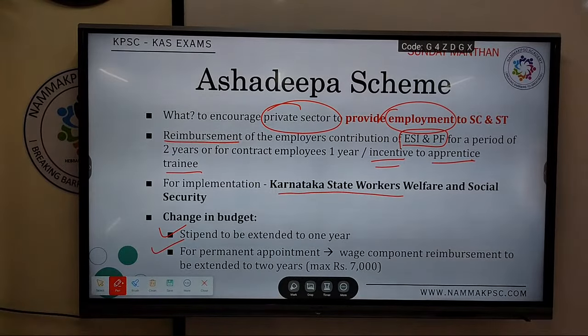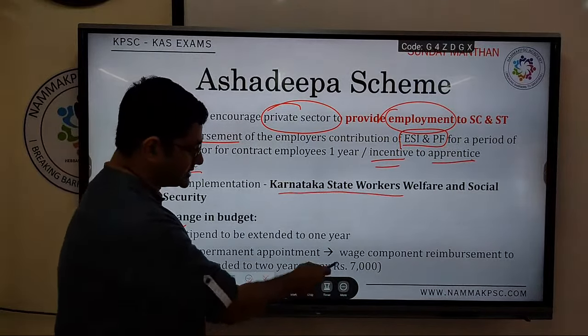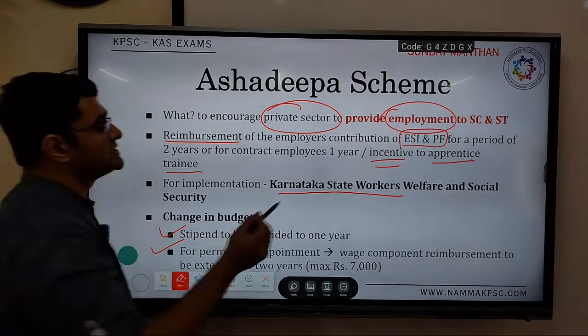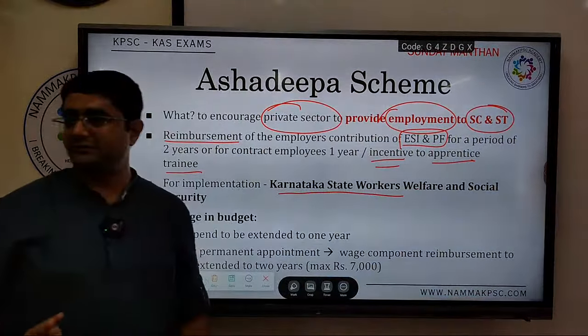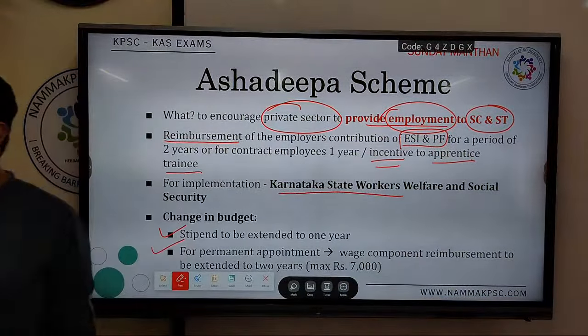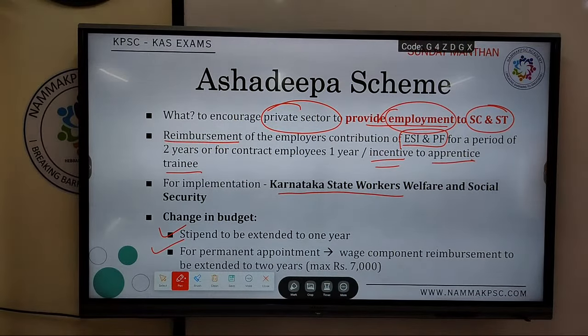Next, for permanent employment, if they are employed, wage component reimbursement for 2 years up to 7,000. So if their salary is 14,000, 7,000 will be given by the government. That is, they have to belong to this community. Who is the beneficiary? SC/ST. Who will be given money? The private companies for employing SC/ST under this scheme. So like this, all these keywords you have to keep in mind: reimbursement or incentives or part payment, etc. shall be given.